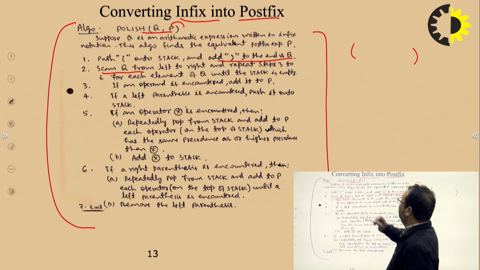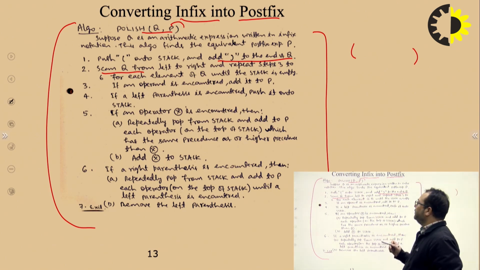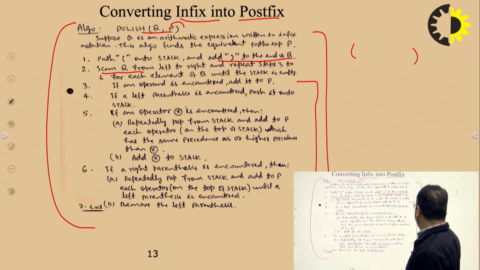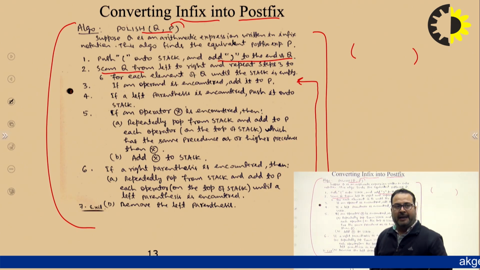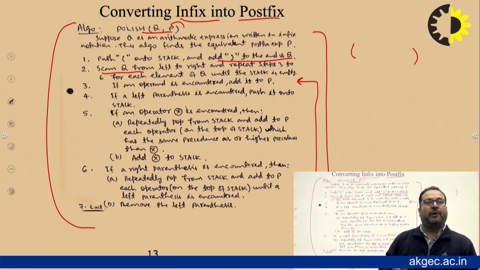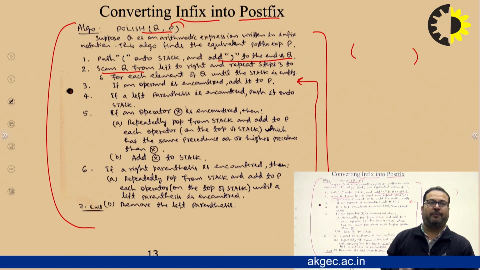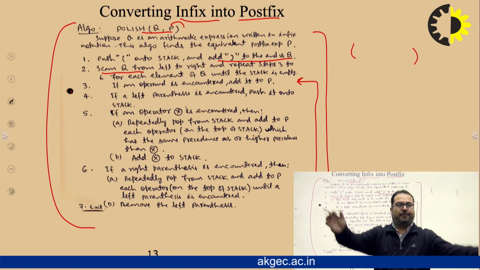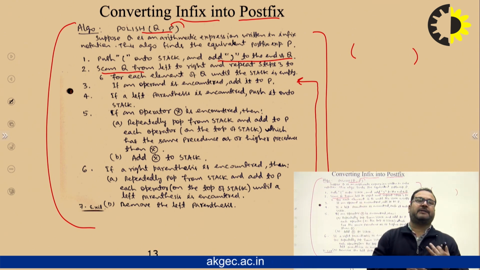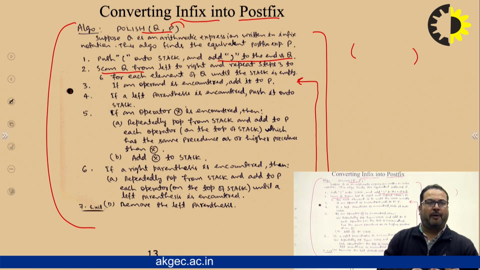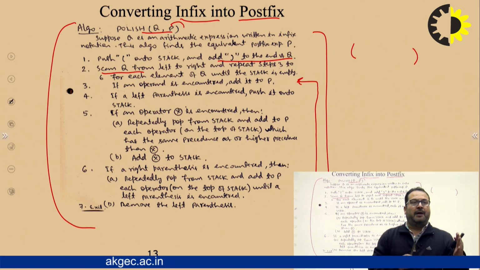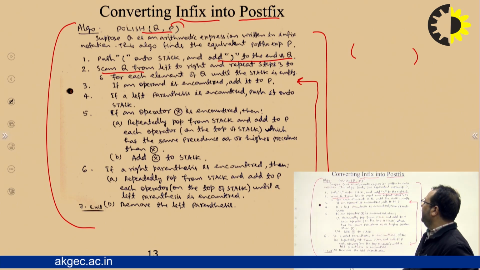Second is scan Q. Q is the expression which is written in infix. So scan Q from left to right and repeat steps 3 to 6. Any expression which is written in infix could have operands, operators, and open and close parentheses. These are all the elements which could be encountered in any infix operation. So we will simply see what it encounters.